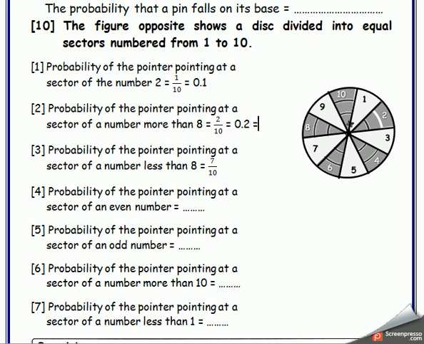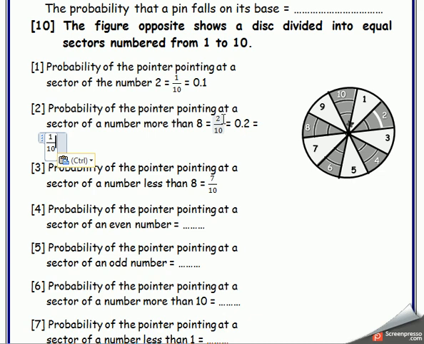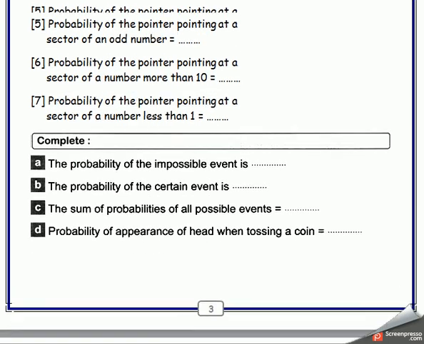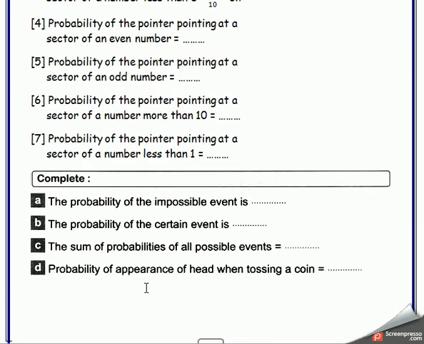And if you write it in the simplest form, it will be 2 divided by 2 equals 1 and 10 divided by 2 equals 5. Excellent. Number 3 is in the simplest form, mister, but I want to write it as a decimal, so it will be 0.7. Complete this question depending on yourself, and I will solve this one.